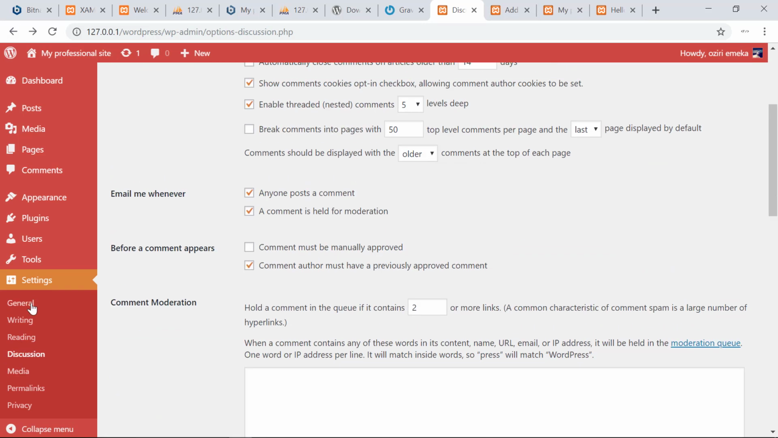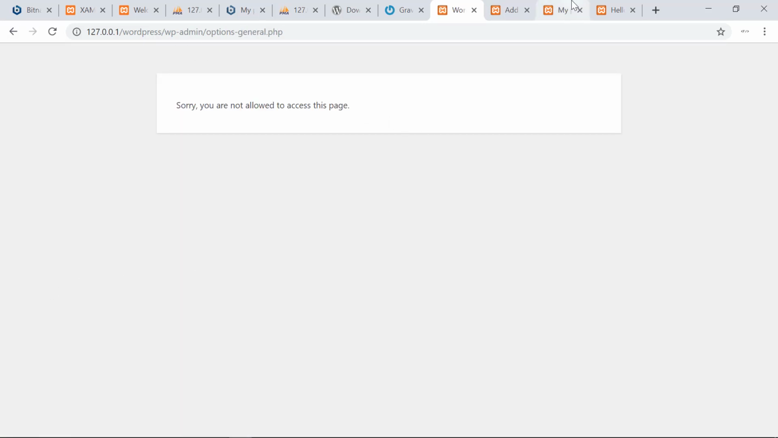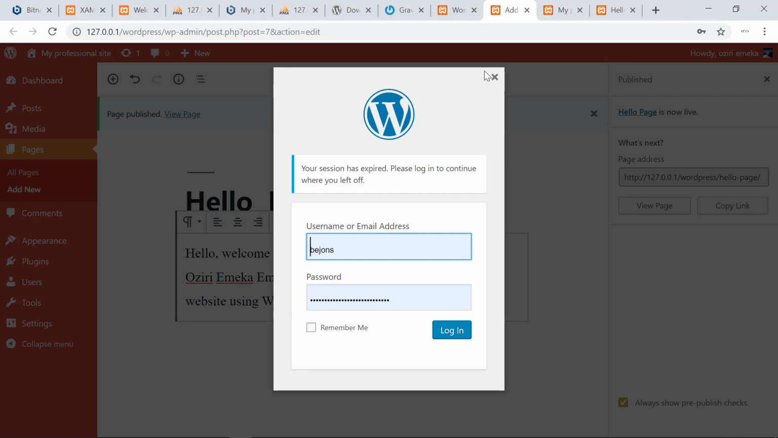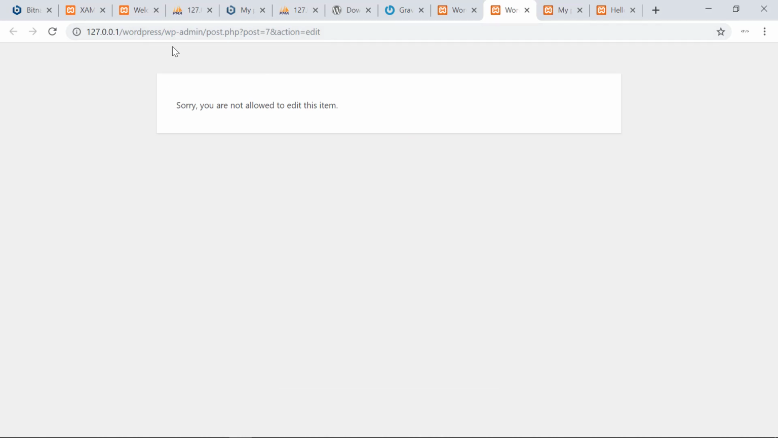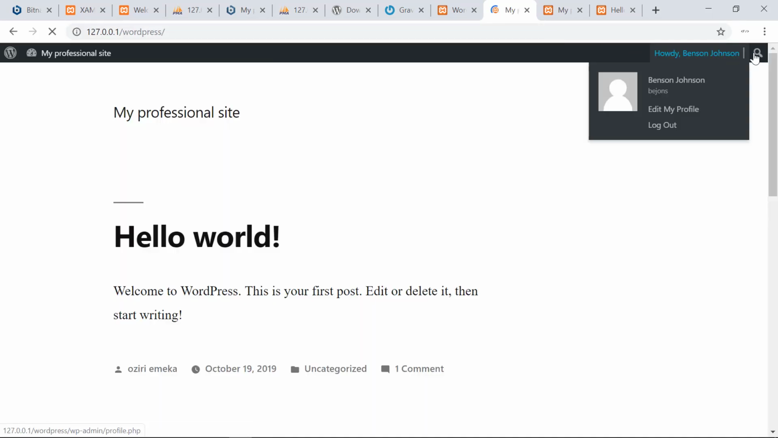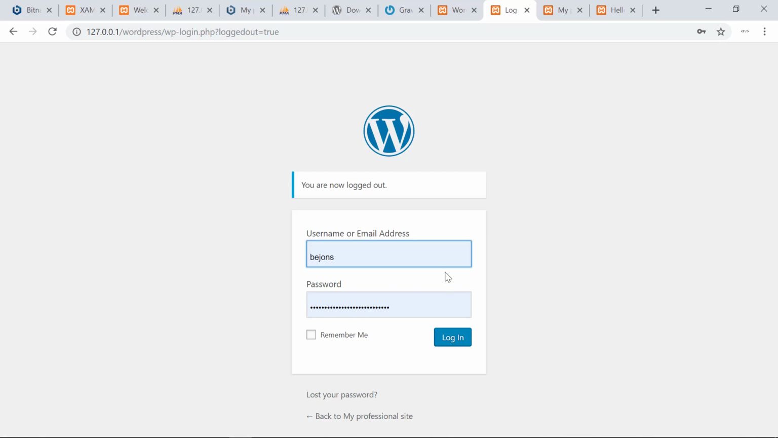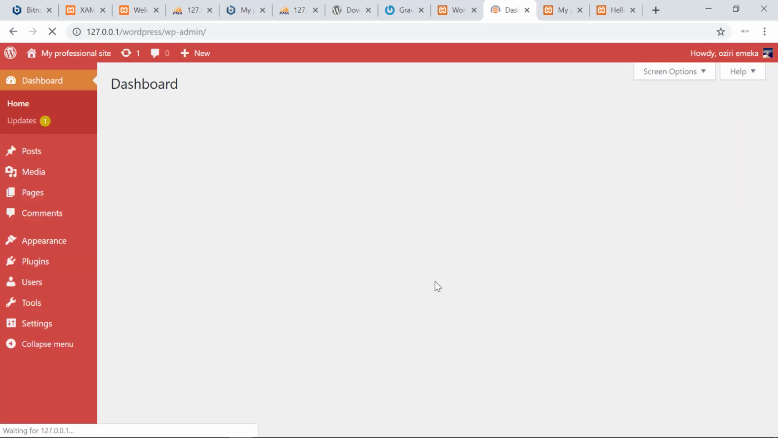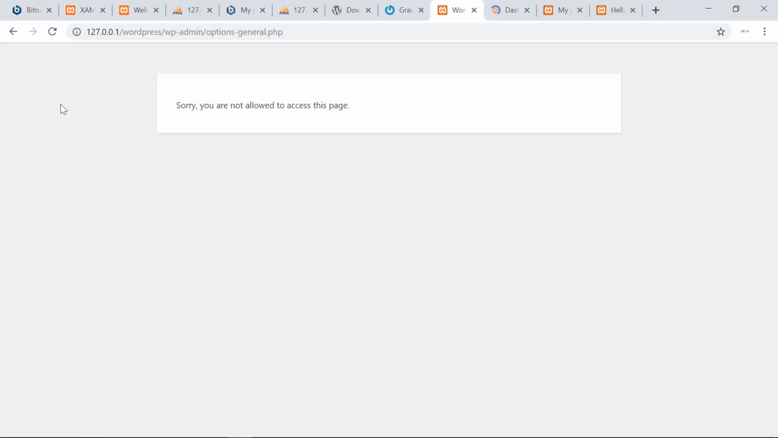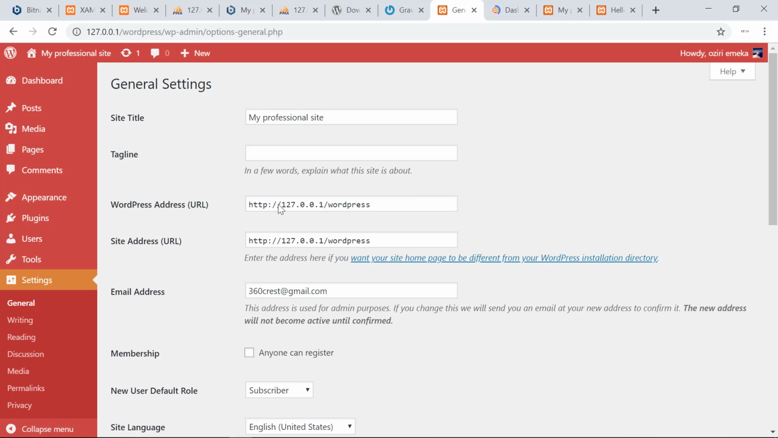That is crazy. I think there's something wrong somewhere. Let me try to reload this. Okay, I think I'm logged out of this. Oh, I'm logged in as Benson Johnson. I need to change this. So that's what the user privilege is all about. When I logged in with a different account, Mr. Benson Johnson, which is actually a subscriber, I was unable to access most of these settings.